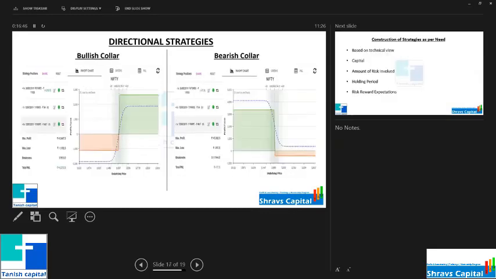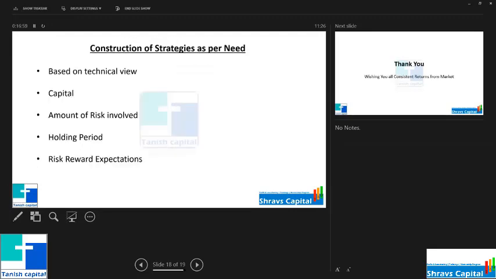So you don't need to worry about all these strategies. You can even generate a view, but if you don't generate a view, no problem. You can borrow a view. The only thing is you need to know what your risk and reward are if you take the position. Nothing else is required. So how to construct strategies? Based on the technical view, the capital you have or the amount of risk involved, the holding period, and the risk-reward expectations.